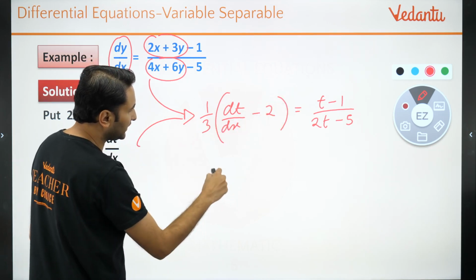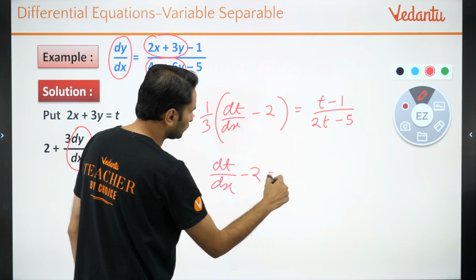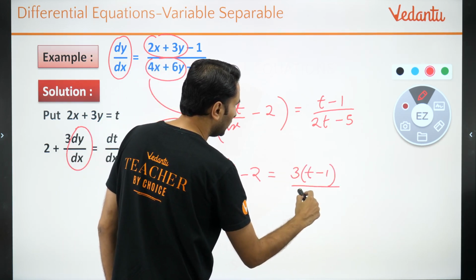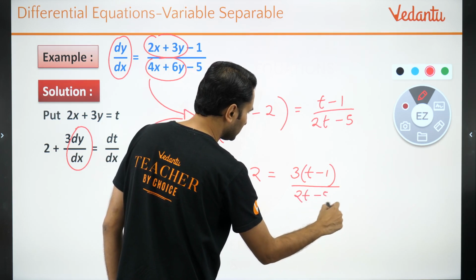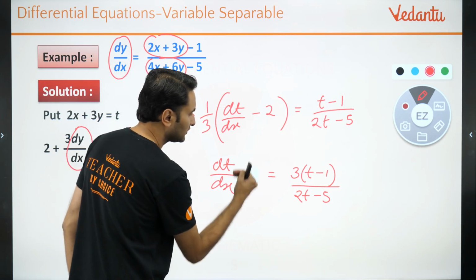How? Take the 3 to the other side: dt by dx minus 2 is equal to 3 times t minus 1 upon 2t minus 5. Then we'll take this 2 to that side, plus 2.